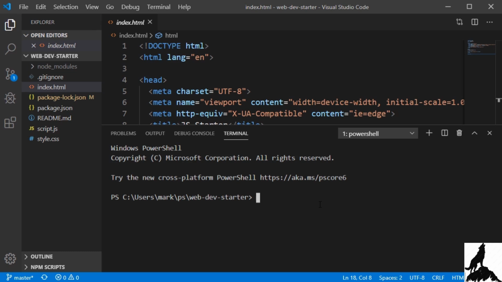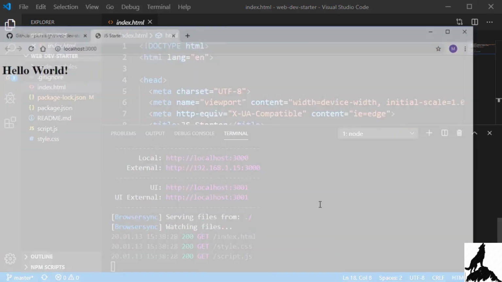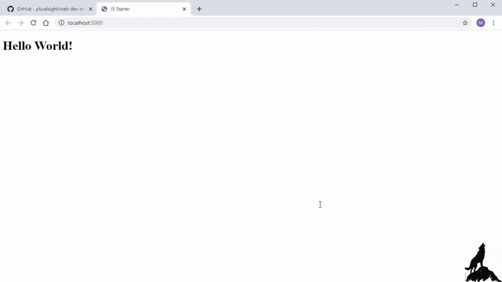But once we're here, we can type npm run start. And that starts up Light Server, and it opens up the browser for us. We get hello world. And you can see that Light Server is running on localhost port 3000.